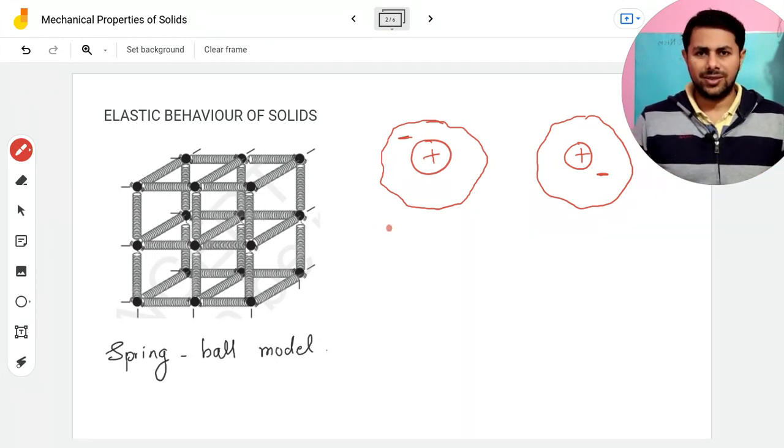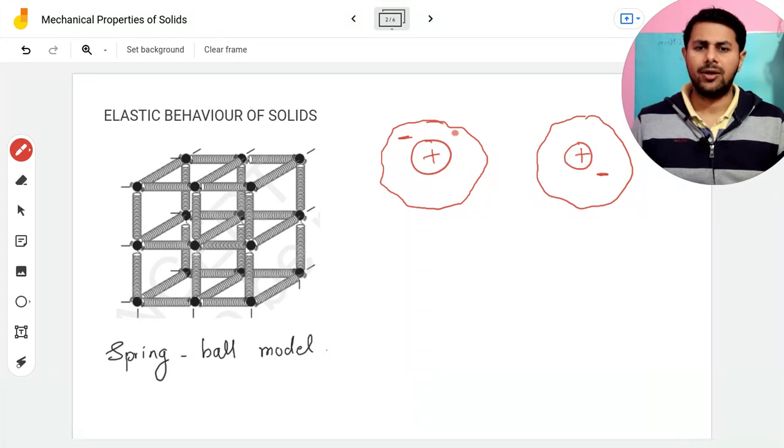According to Coulomb's law of electrostatics, there is repulsion between like charges and attraction between unlike charges. So like charges repel each other, unlike charges attract each other. Okay. So there will be repulsion between the positively charged nucleus of the first atom and the positively charged nucleus of the second atom, and between the negatively charged electrons of the first atom and the negatively charged electrons of the second atom.